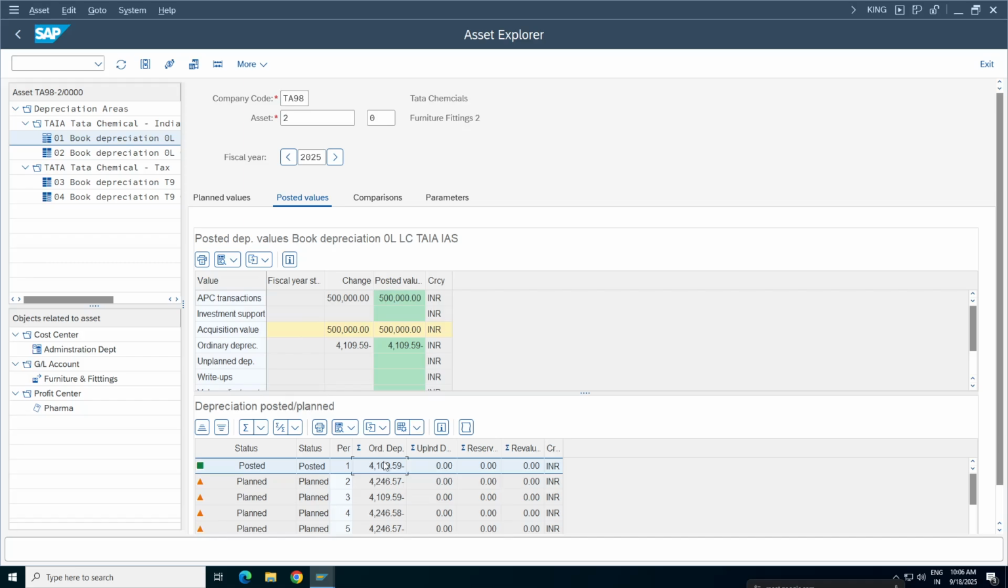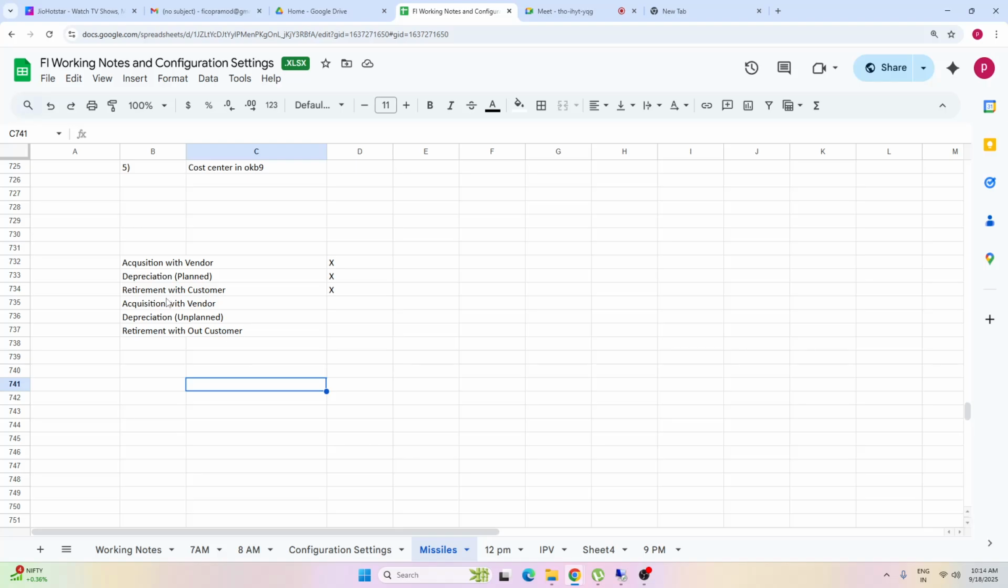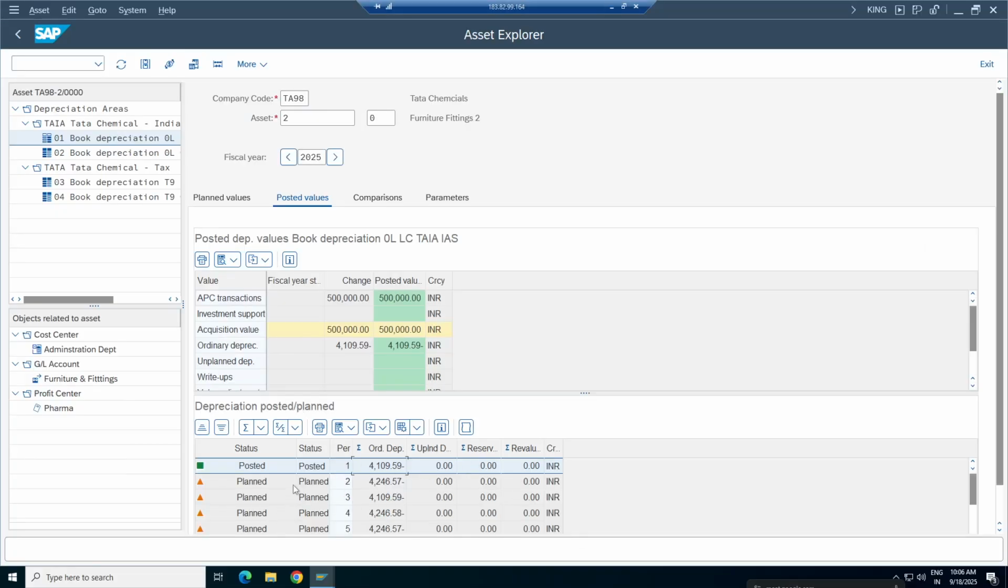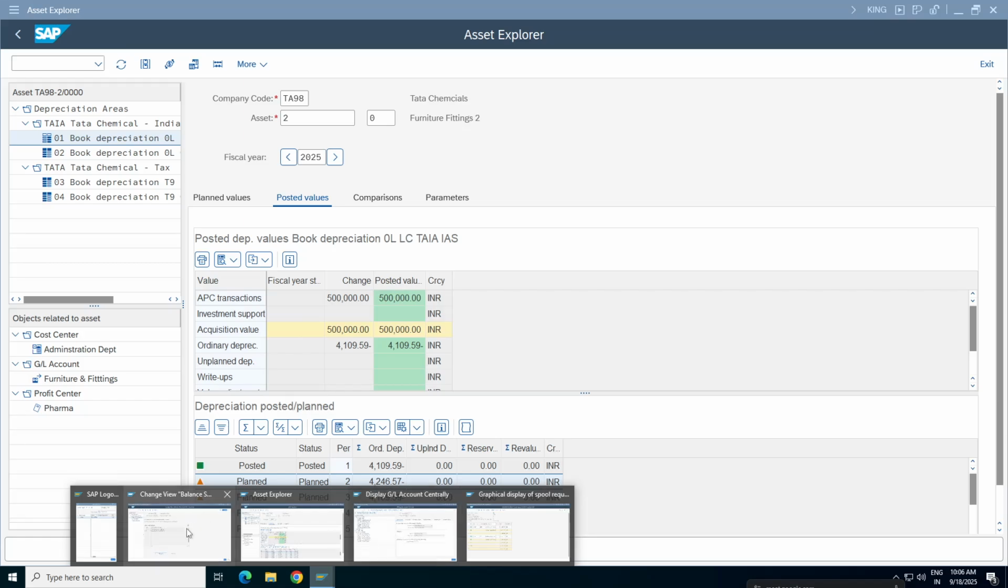Okay. Yes. Now what we'll do? So this is completed. Acquisition with vendor we had also seen, and unplanned depreciation we have not seen. Since we have not done any retirement for this asset, it is still in active mode. Unplanned depreciation, what is unplanned? This is planned depreciation. Initially you know how much depreciation needs to be calculated. All of a sudden, if you get some requirement from the business, some unplanned depreciation is required. So we can add some amount here, for the second, third, fourth period. We'll see how it will get calculated here.